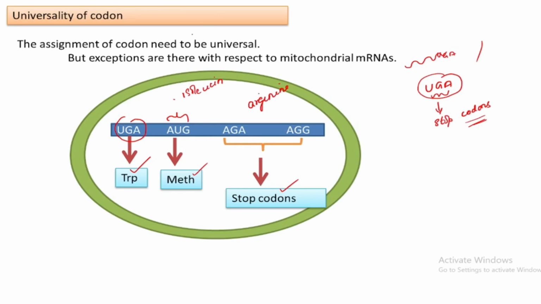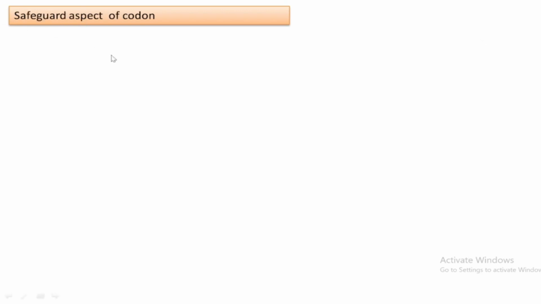Even if the amino acid coded by each codon is universal to all cells, there are some exceptions when coming to the case of mitochondrial mRNA. That's what I explained here. Okay. Next is the safeguard aspect of codon. Regarding this point, I just mentioned some points in the former slides. Again, I will explain that to make it more clear, the safeguard aspect of codon.